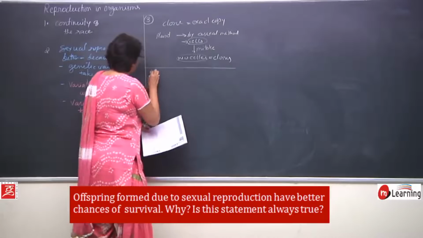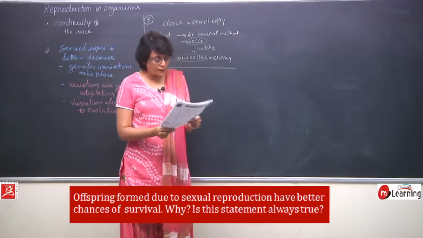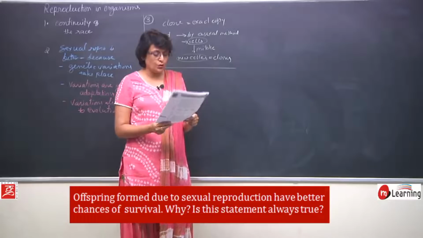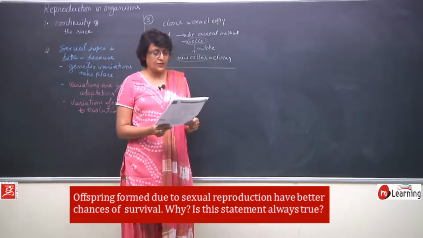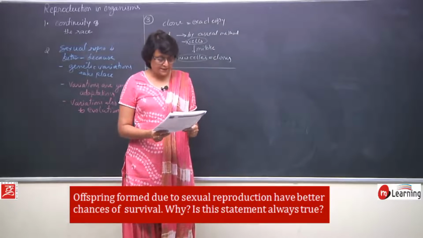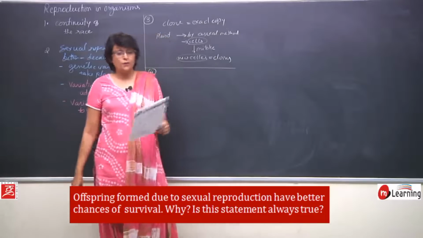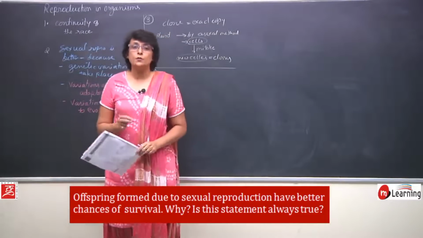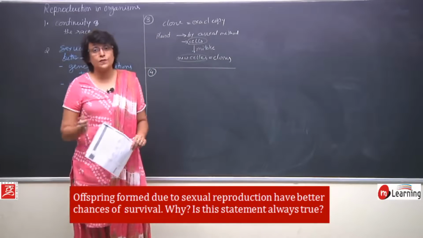Question fourth. Offsprings formed due to sexual reproduction have better chances of survival. Why? Is this statement always true? First of all, organisms produced by sexual reproduction, do they have better chances of survival?